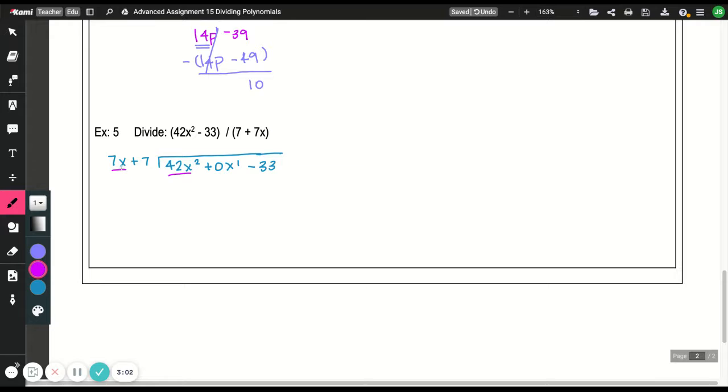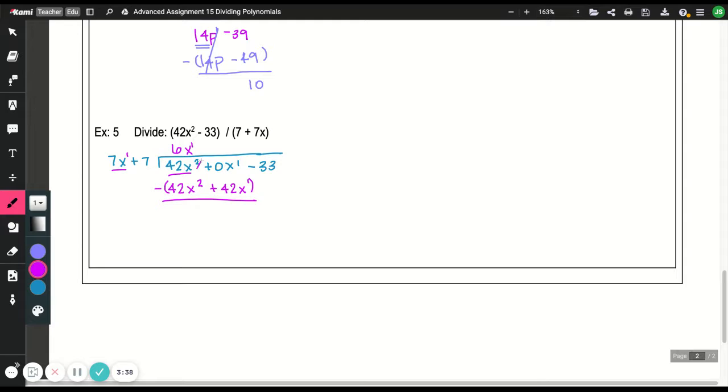Okay, so we look at the first term and the first term. What do we multiply 7 by to get 42? That's 6. And then this is an x to the first. We want an x to the second, so I need to multiply it by another x. Because when we multiply, we add exponents. X to the first times x to the first is x to the second. So 6 times 7 is 42x squared. 6 times 7 is 42x to the first. And then we subtract.